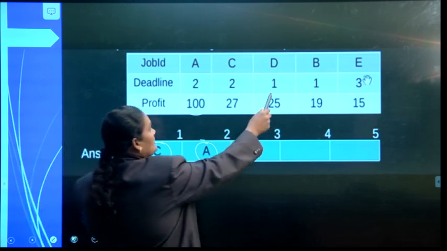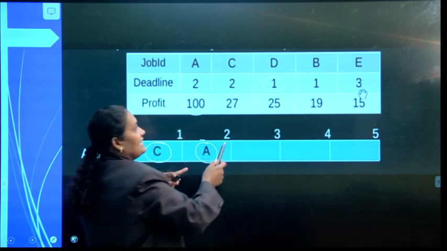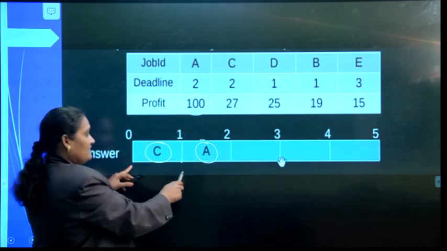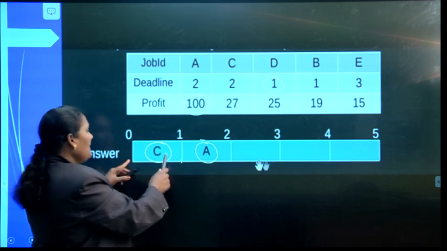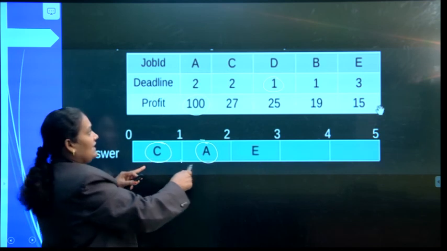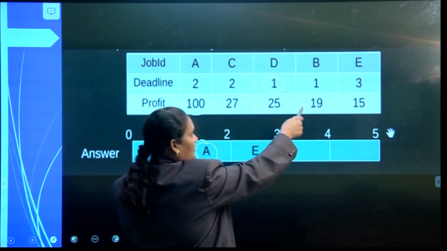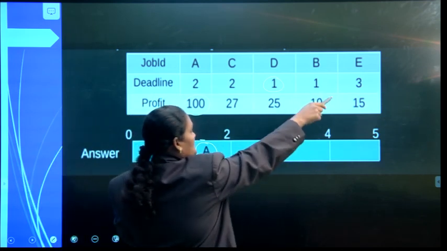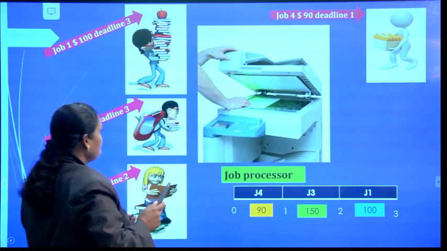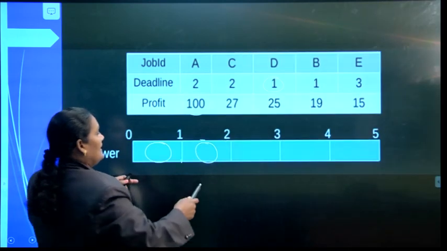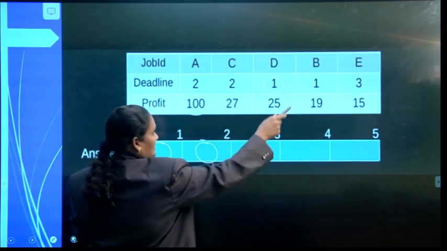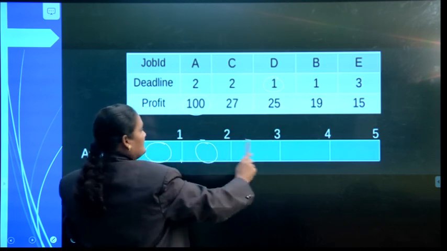Now if you observe job D, which has a deadline of 1, it should be completed within the first slot only. But that slot is already filled with C, so we cannot perform D. In the same way, we cannot perform B also. And E has a deadline of 3, so I can complete E within the 3 slots.